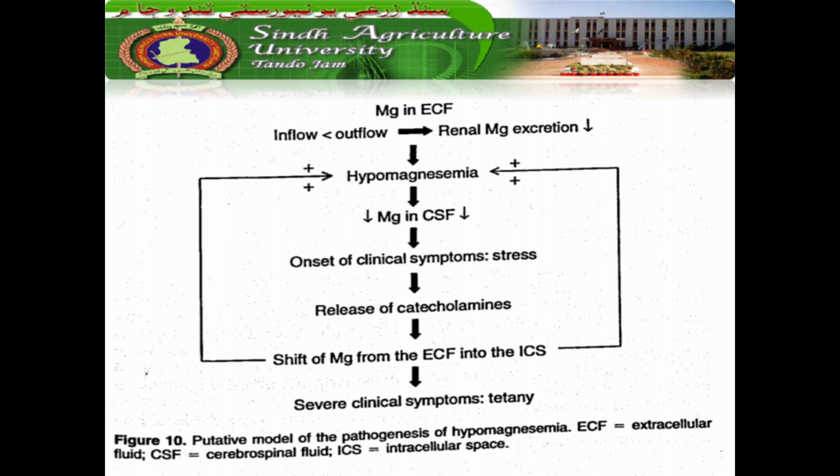Now catecholamines cause the shift of magnesium from extracellular fluid into the intracellular fluids, which results in the severe clinical symptoms referred to as tetany. This is the putative model of the pathogenesis of hypomagnesemia, and acronyms used: ECF refers to extracellular fluid, CSF cerebrospinal fluid, and ICS intracellular space.